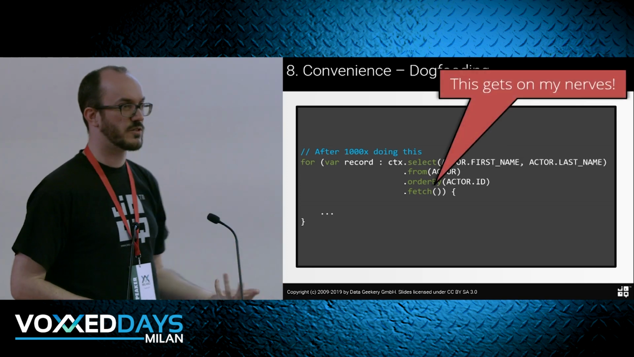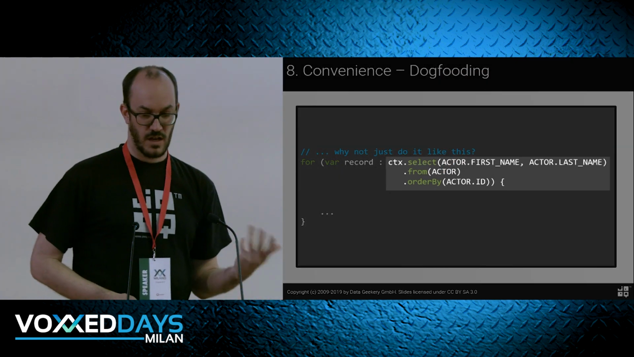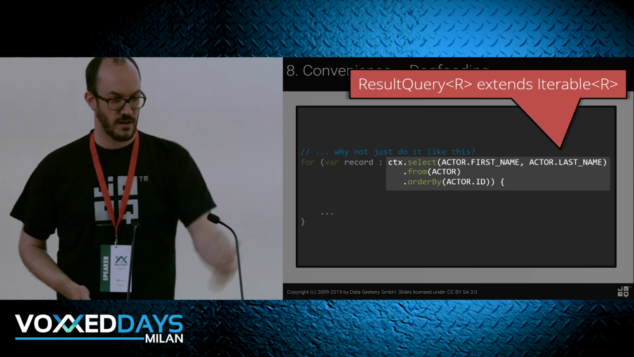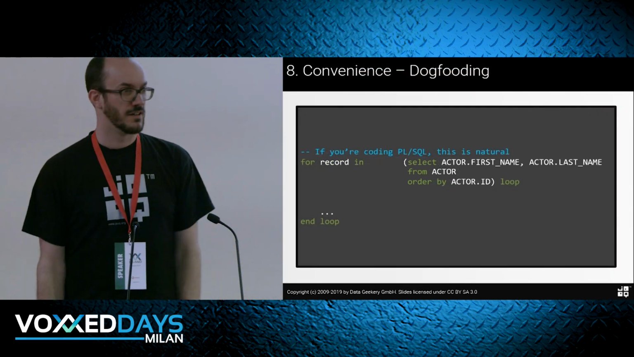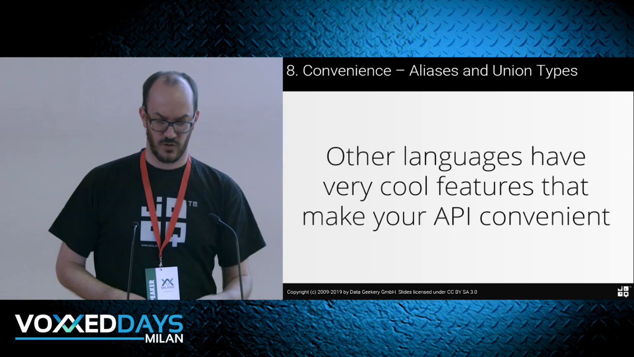And I realized maybe I could just do it like this and not call fetch anymore, because this here could be an iterable. And then calling iterator on it executes the query. And now I have the same feeling like in PL/SQL. It's not a huge change, it's just one method less, but I never have to call it again. So convenience is really great.